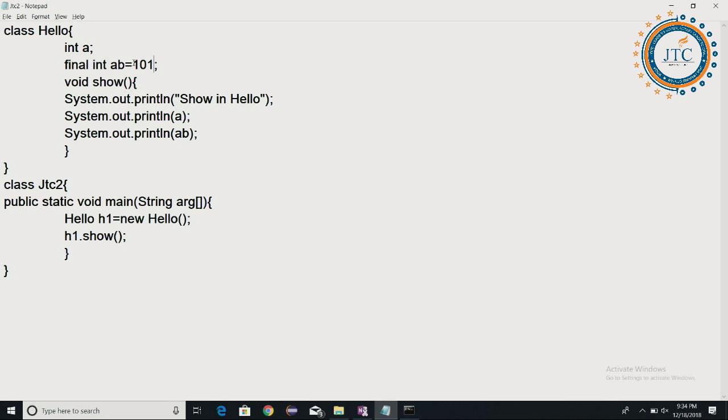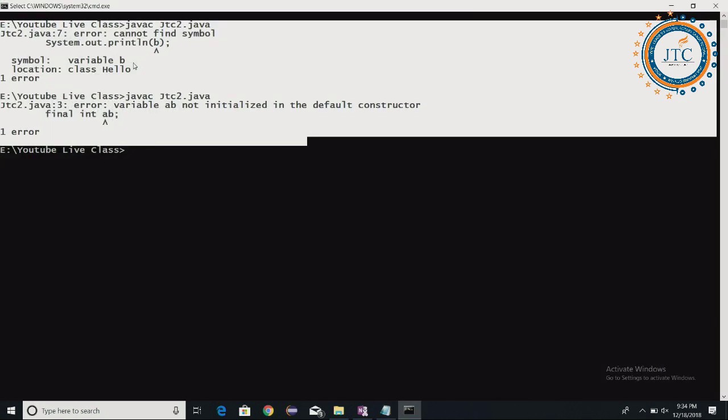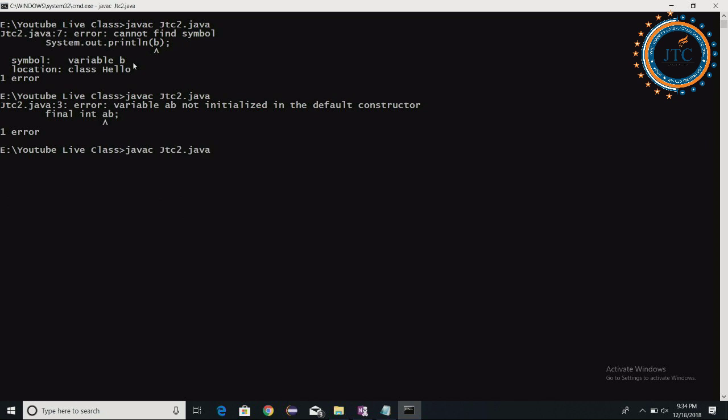Here I have declared and initialized this variable, and now I am just compiling it. Let's check the value. There is no issue, no problem at all. And in this one, I am just running the program. We got the value. We have got it here.